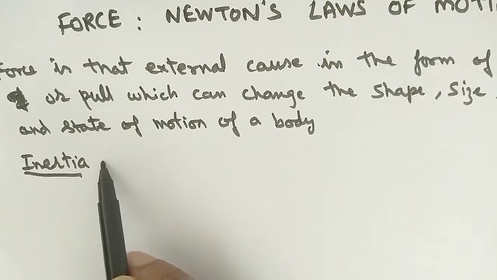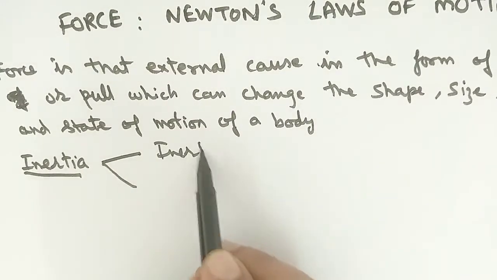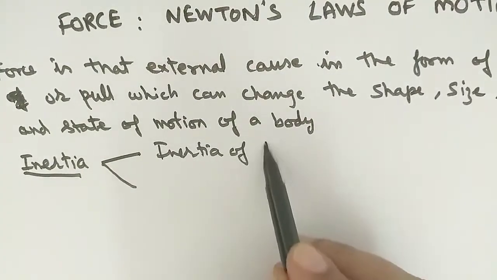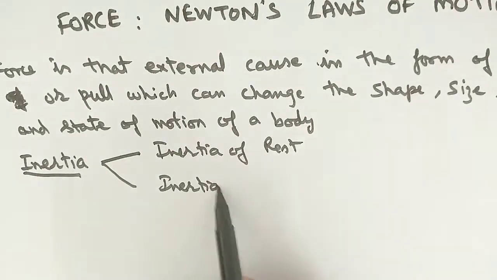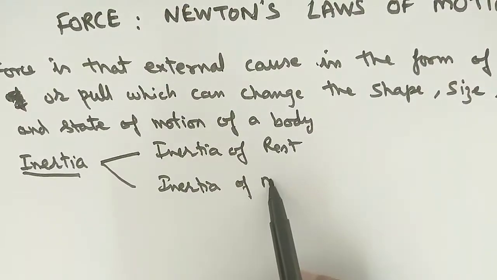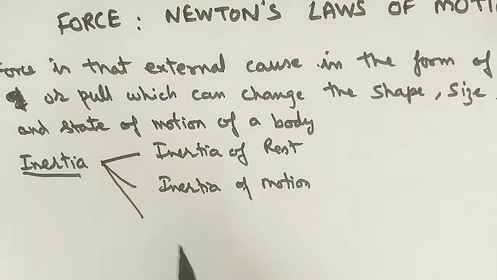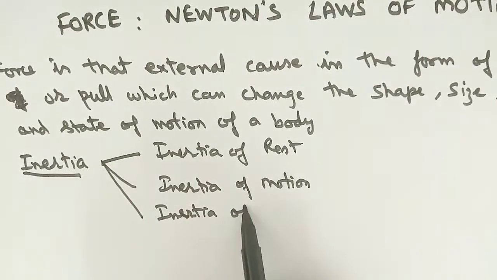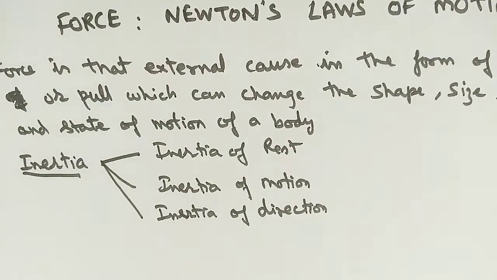So inertia is of two types, the first is known as the inertia of rest, the second is the inertia of motion. And one more type of inertia is given in some books. You should also know it. That is the third type, which is known as the inertia of direction. So it is very much clear from these headings.